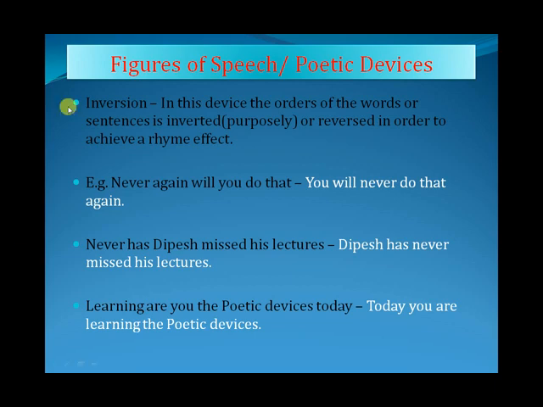Okay, so for example, never again will you do that. This is actually the wrong construction. What is the correct construction? You will never do that again. The next example, never has Dipesh missed his lectures. The correct order, Dipesh has never missed his lectures. See, this is the effect of inversion. It is creating a little bit of rhyme in the sentences. Learning are you the poetic devices today. This is also inversion. Today you are learning the poetic devices. The effect is rhyming effect.